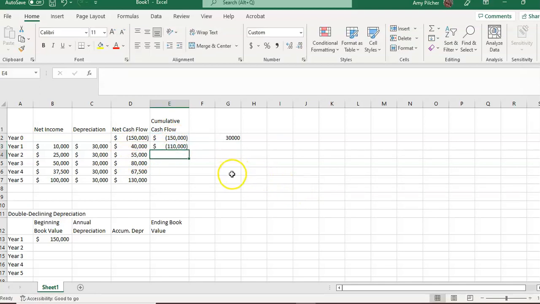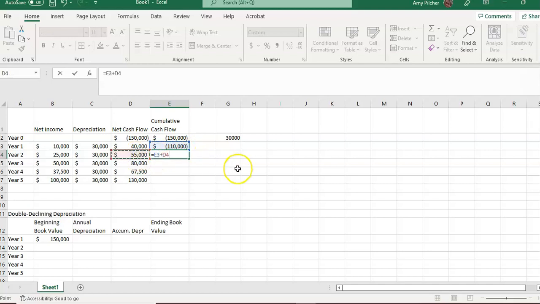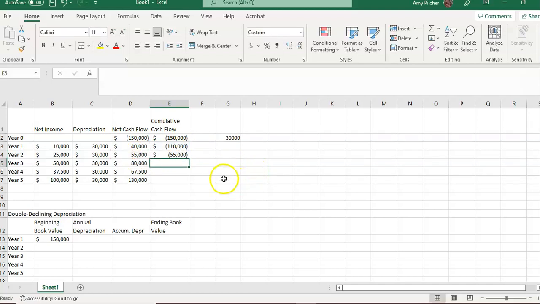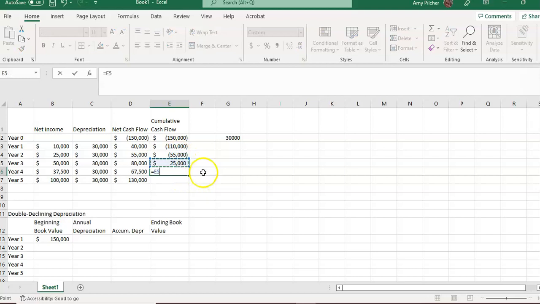We have $110,000 remaining. Okay, so let's add year 2's $55,000 positive. So now we have $55,000 remaining, and in year 3, it's going to be paid off. Oh, here plus.